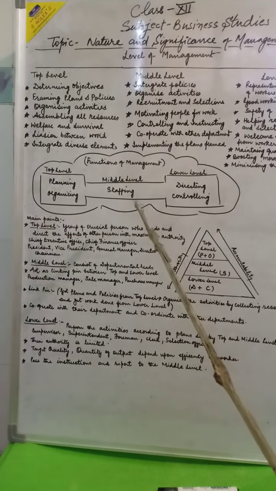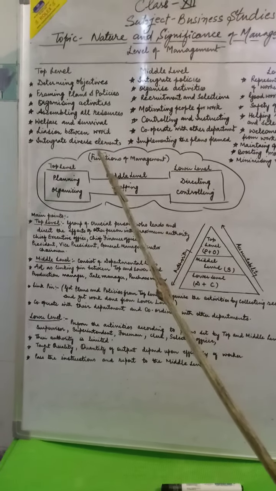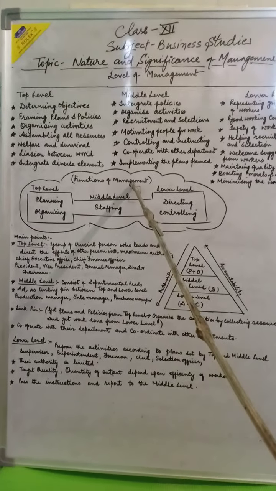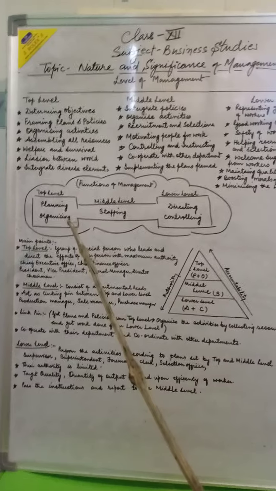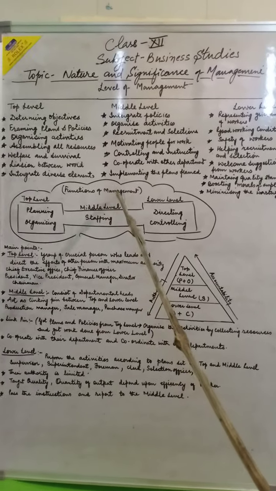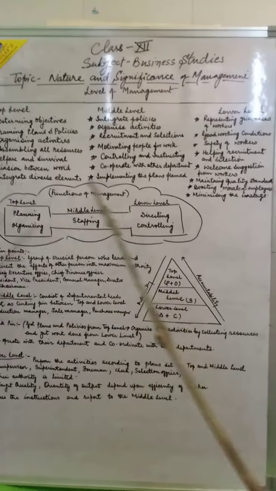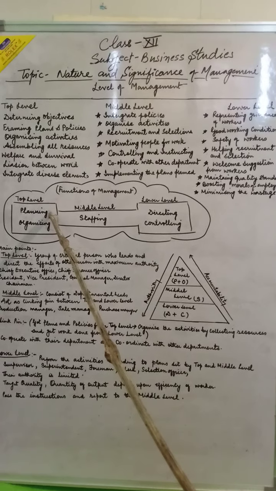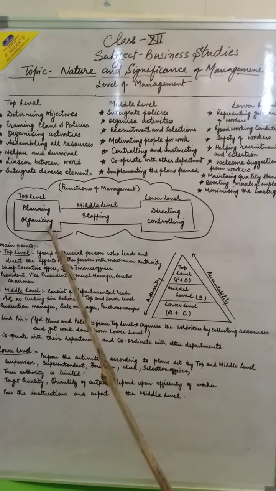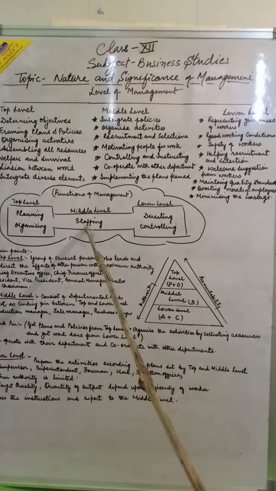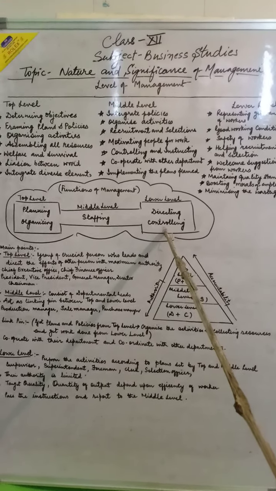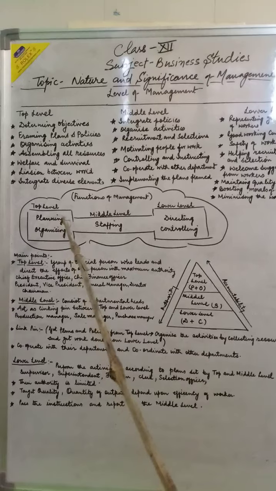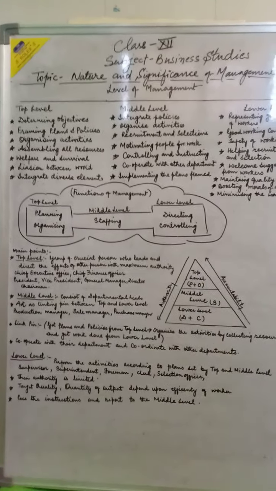As you have already learned about the functions of management, before starting the levels of management, one should know the main functions of management. That is, the first function is planning, then organizing, staffing, directing and controlling. So on the basis of these basic functions,